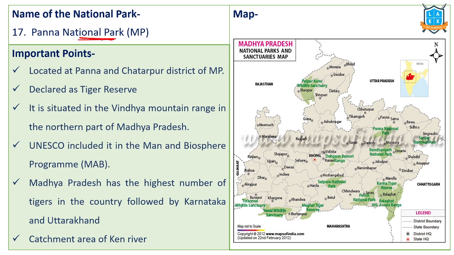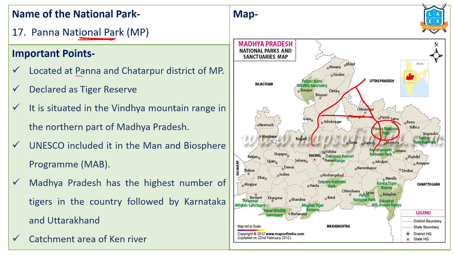Next one, Panna National Park. Very important, very much in the news because of the Ken-Betwa rivers interlinking. Ken River, Betwa River. Now the government wants to link them, and the project has already been approved. In that context, Panna National Park and Panna Tiger Reserve are in focus.